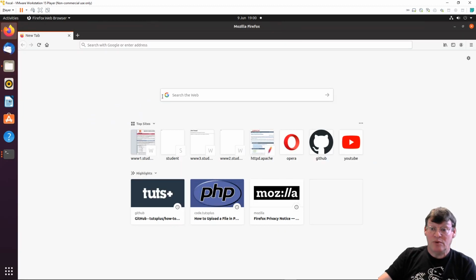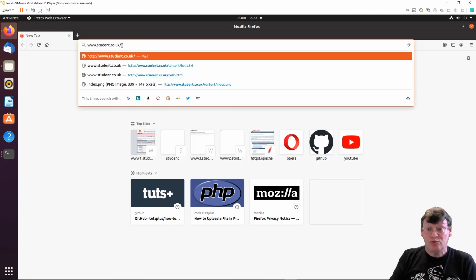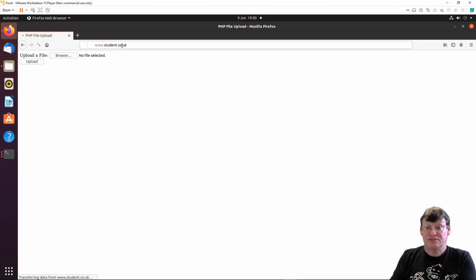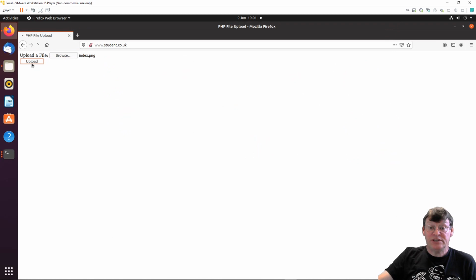So if I go to my web browser, if I go to www.student.co.uk, now I don't know which server this is going to take me to, but the application files are on all three servers. So I don't know where I've gone, but the files that I wanted have now been accessed, and index.php is the default file. So on my machine, if I now browse and go to the pictures folder, I can pick up this index file. And as we can see, it's just a logo. So I open that file, upload it, and it comes up and says successfully uploaded.